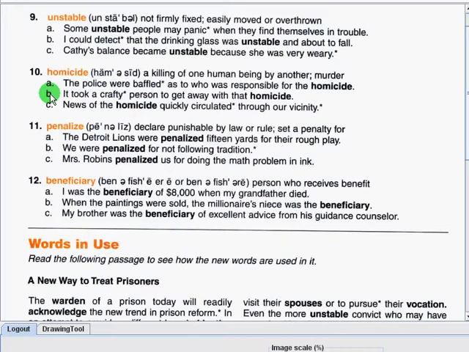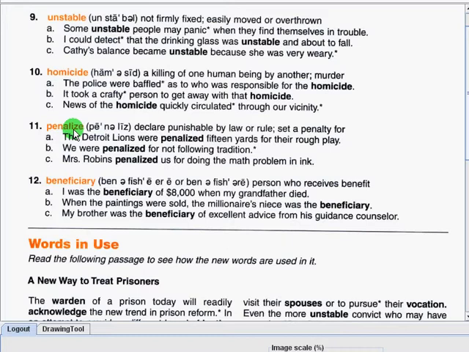It took a crafty person to get away with that homicide. News of the homicide quickly circulated through our vicinity. Homicide. Number 11. Penalize.